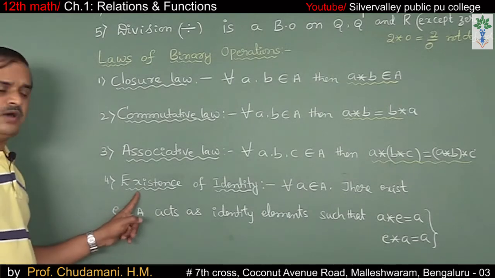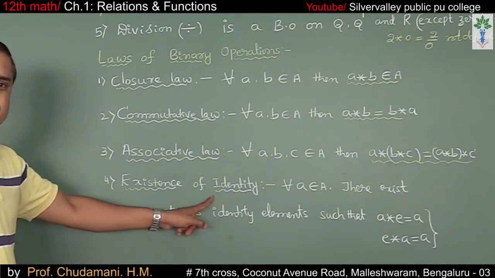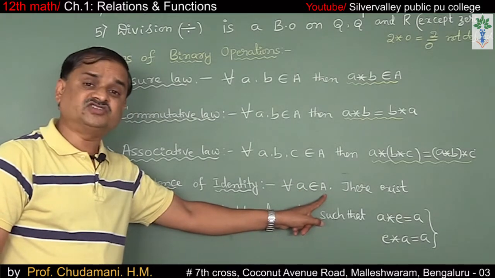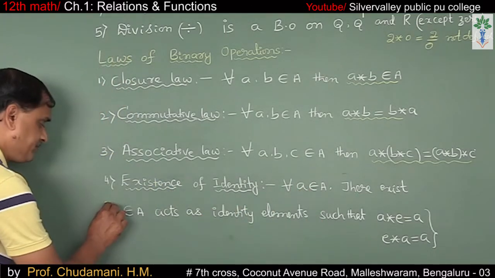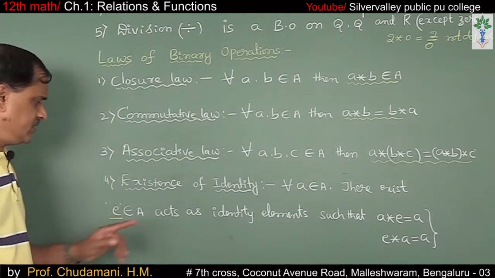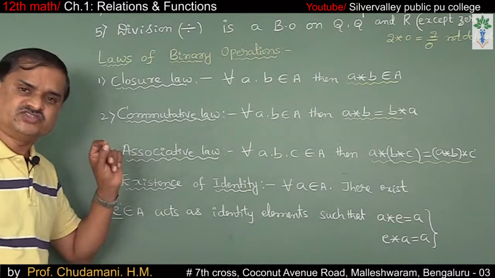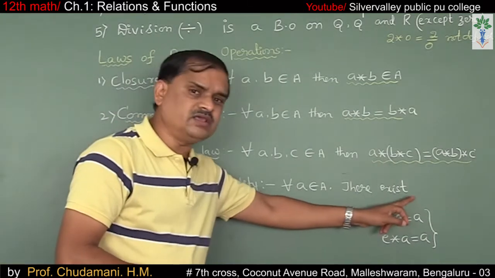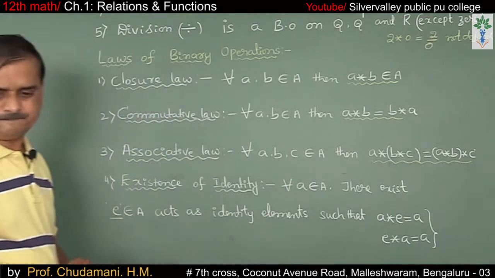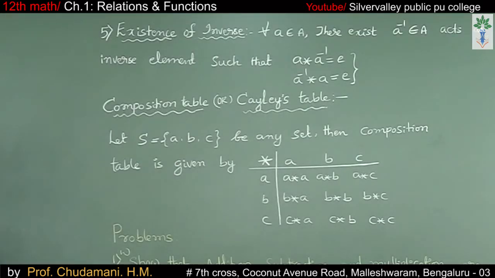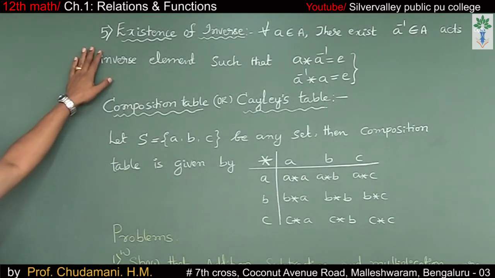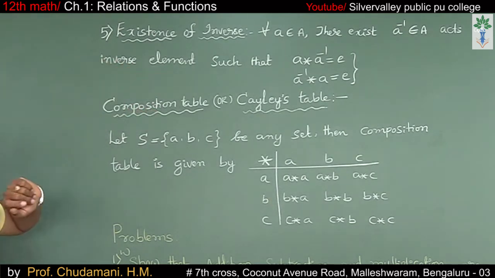Then the fourth law, existence of identity. For all elements A belonging to the set A, there exists an identity element E, belonging to the same set A, which acts as an identity element such that A star E is equal to A and E star A is equal to A. The fifth law, existence of inverse.